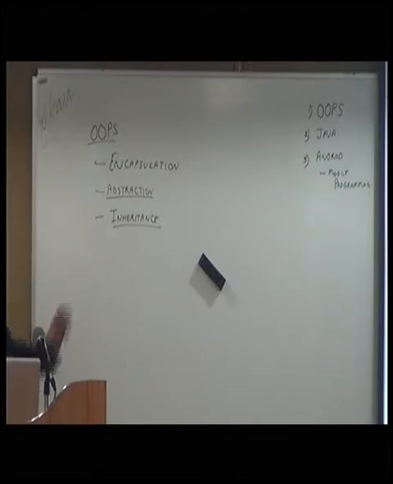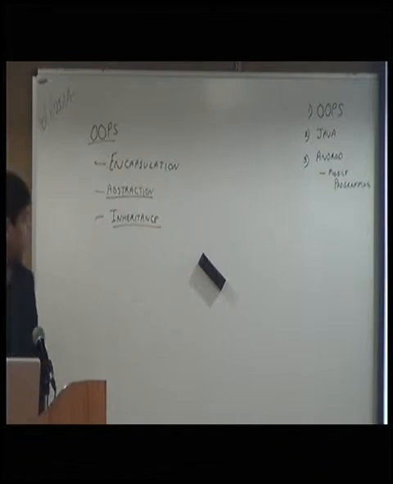What you do, you create a new class. You name it student, okay, and then you say it is inherited from person.